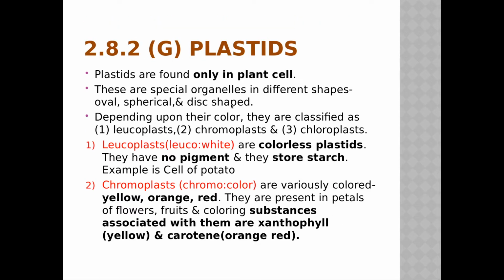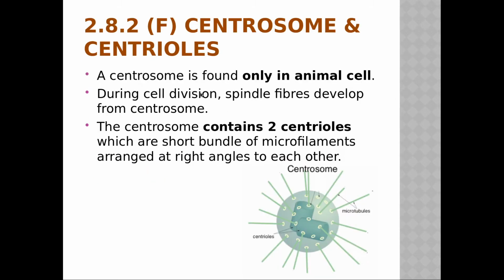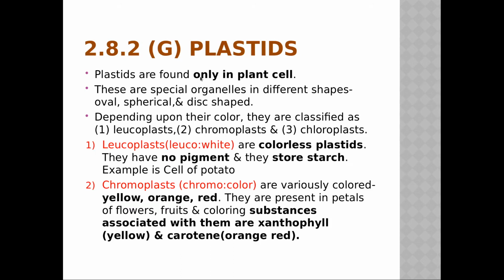Plastids. Now the next organelle is the plastids. Plastids are found only in plant cell. Now see, these were found only in animal cell, centrosomes and centrioles. Now these plastids are only found in plant cell. So now you have to differentiate that some organelles are found in both, but some organelles are specifically found in only one kind of cell. It may be found only in a plant cell, or only in an animal cell. So you have to remember that also.